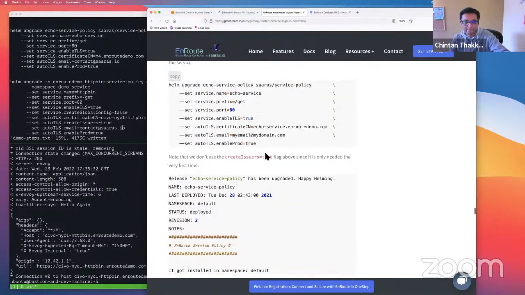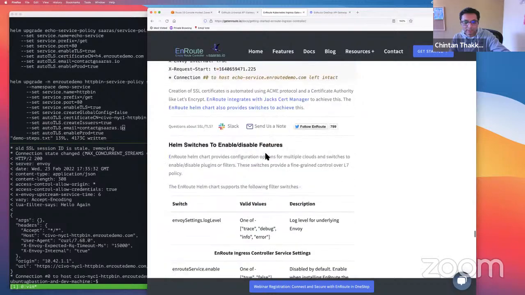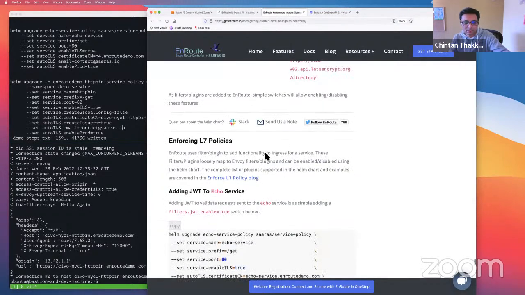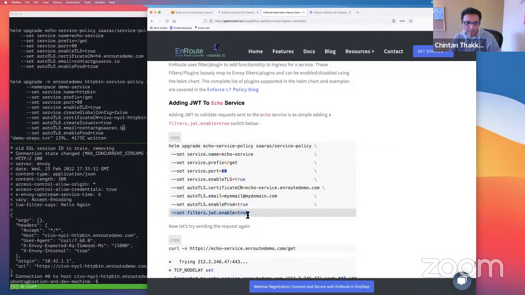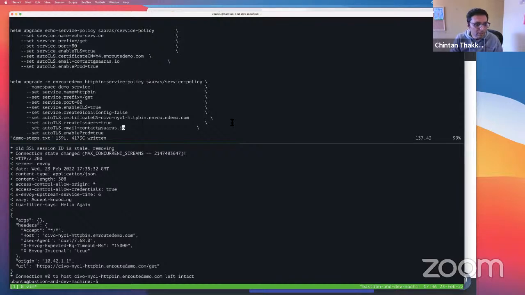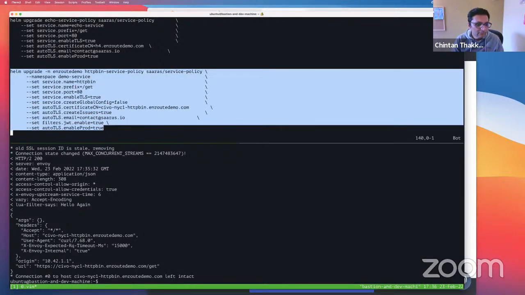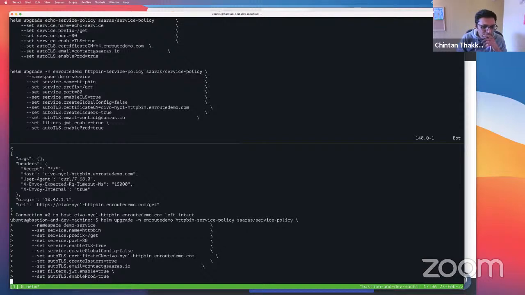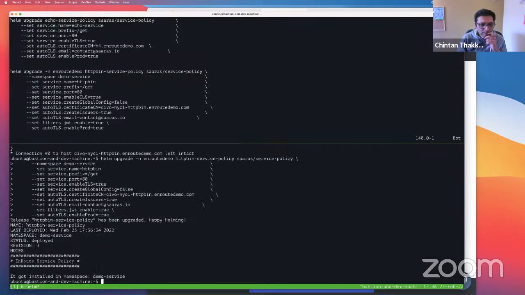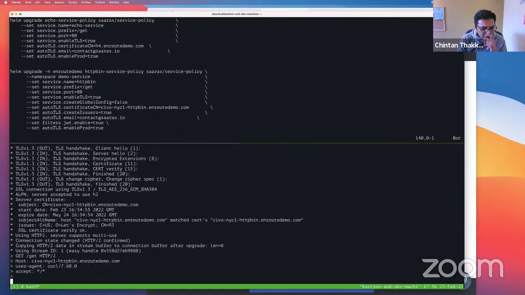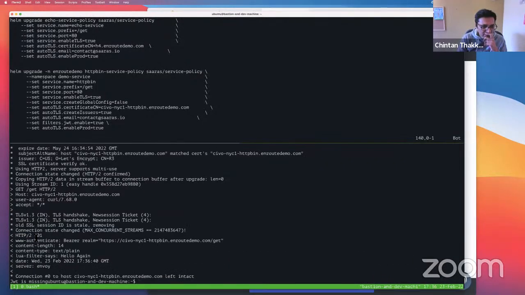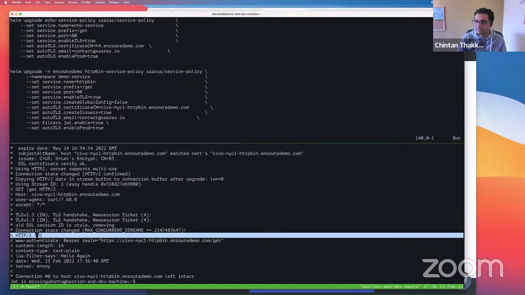And then there is one more. There is this JWT feature, which typically every single gateway out there charges for. So it's free in EnRoute, and we'll just go ahead and enable that. So here we just say, hey, let's do this. Let's add the JWT to this. And let's fire the curl again. And it's an unauthorized 401. So as simple as just flipping a switch and your service is secure.